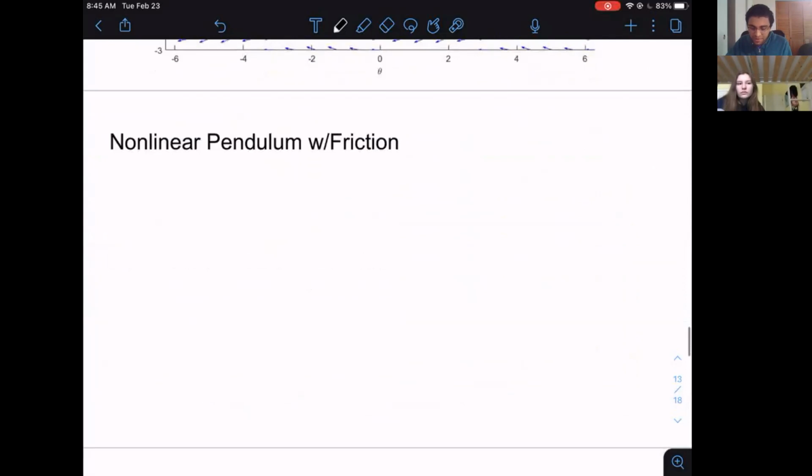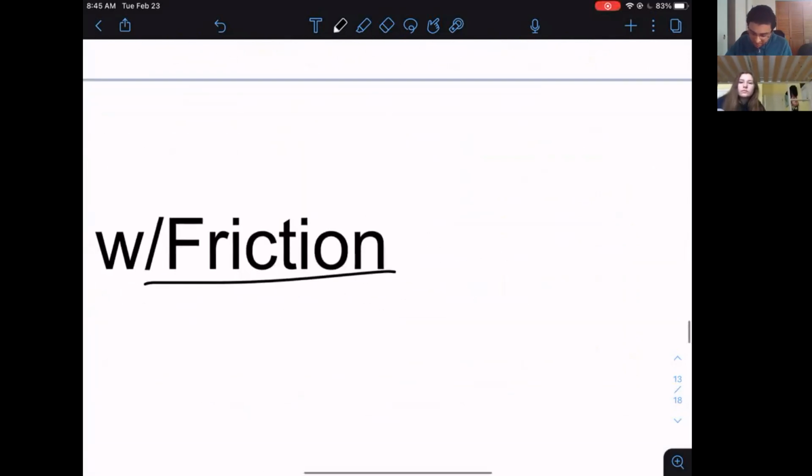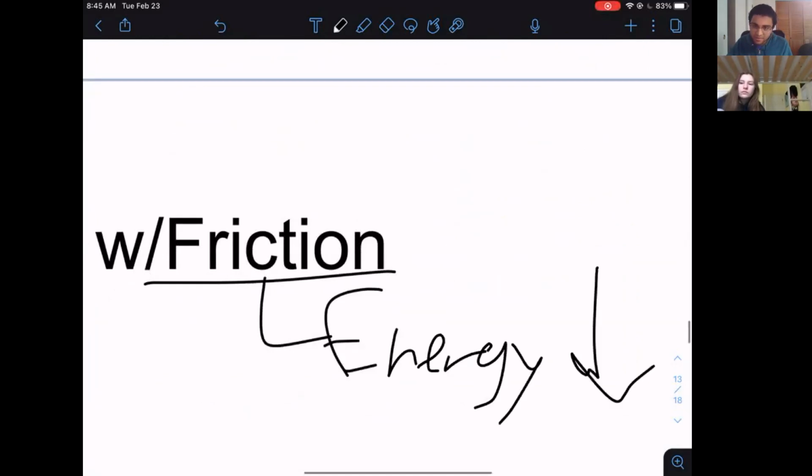So if you have a nonlinear pendulum with friction, the result is always going to be the same. You release it with high velocity, you release it with low velocity, and at some point it's going to come to rest, because energy is being dissipated by friction. Energy becomes dissipated by friction. It goes down.